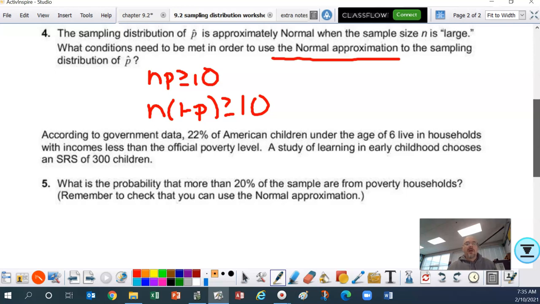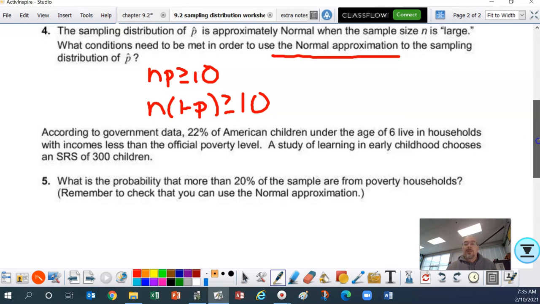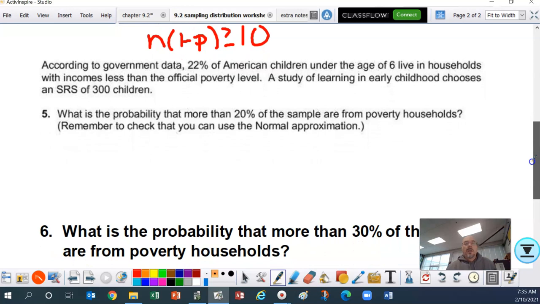All right, number 5. According to the government data, 22% of American children under the age of 6 live in households with incomes less than the official poverty level. A study of learning in early childhood chooses a simple random sample of 300. Okay, what is the probability that more than 20% of the sample are from poverty households? Remember to check that you can use the normal approximation. All right, folks.